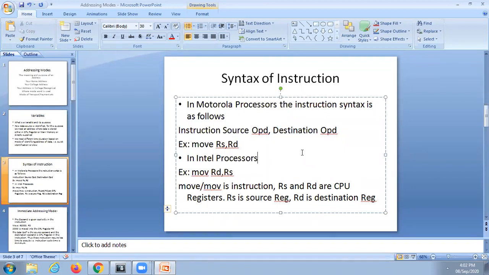But in the case of Intel, they have followed it the other way. That is, instruction followed by destination operand, followed by source operand. Understand? So which syntax have you followed earlier?